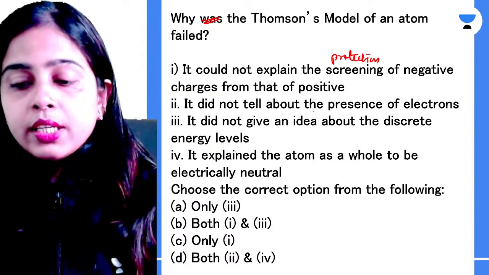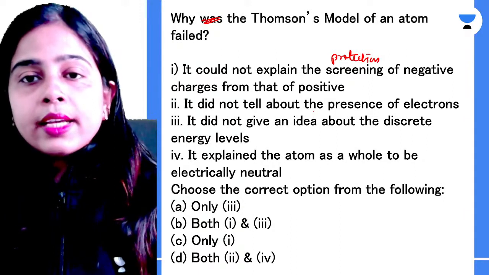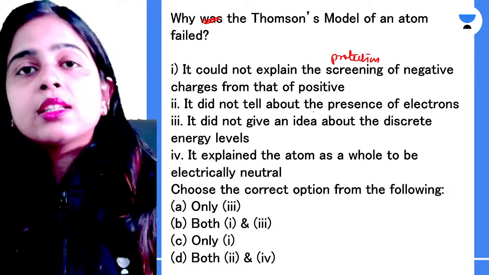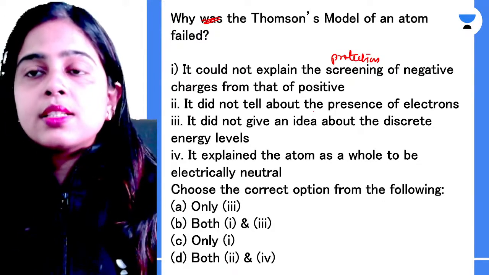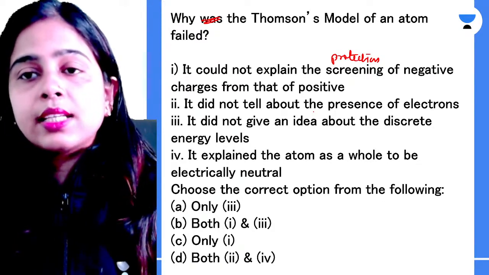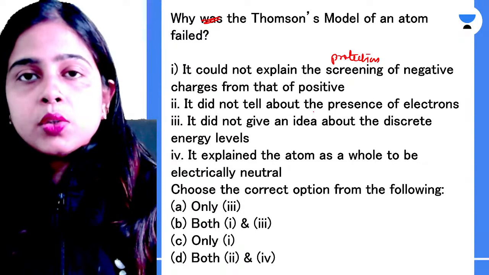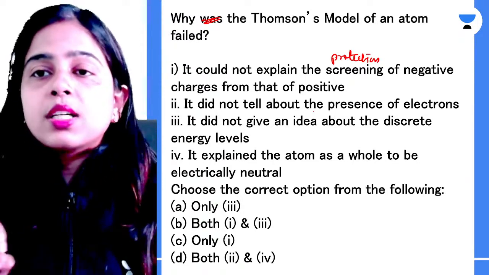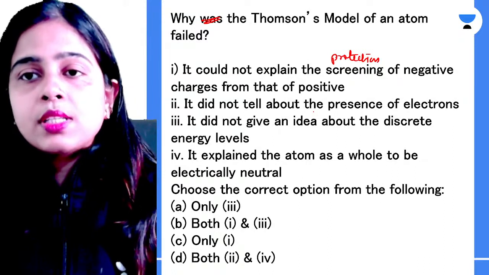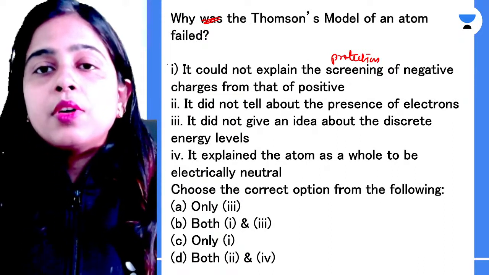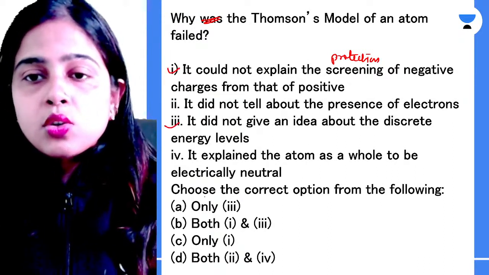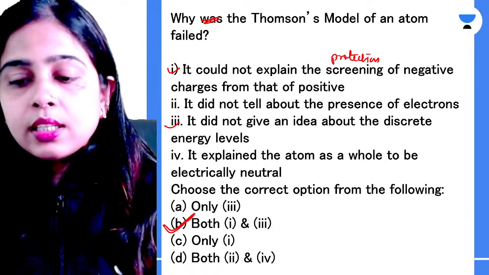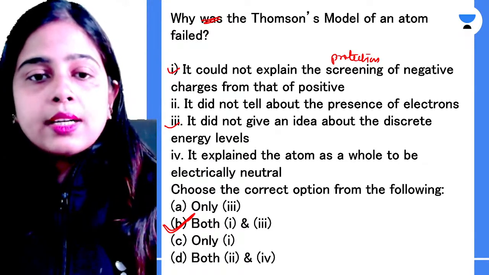Next, it explained the atom as a whole to be electrically neutral. This is absolutely correct. Thomson's atomic model did tell us that your atom is electrically neutral because of the presence of an equal number of electrons and protons. So the correct reasons for the failure of Thomson's atomic model were the first reason and the third reason. That means option B is absolutely correct. These two are the reasons for the failure of Thomson's atomic model.